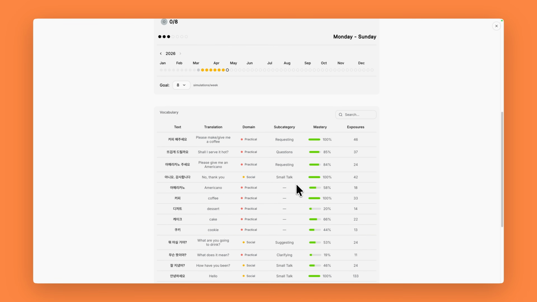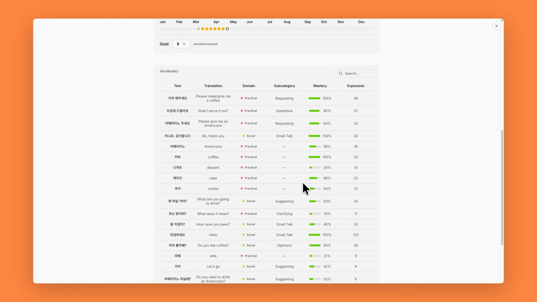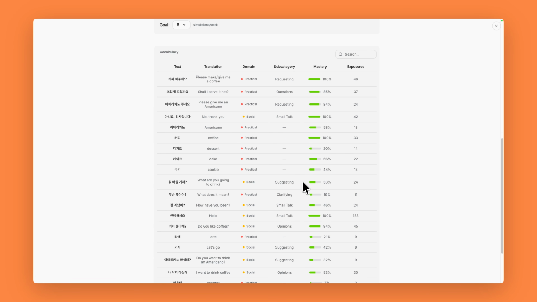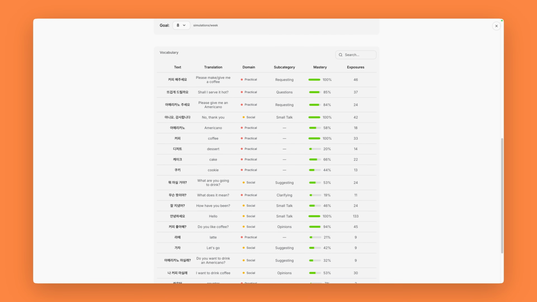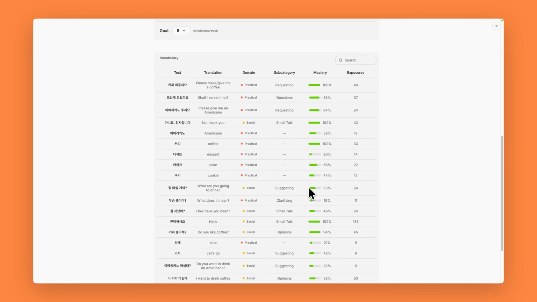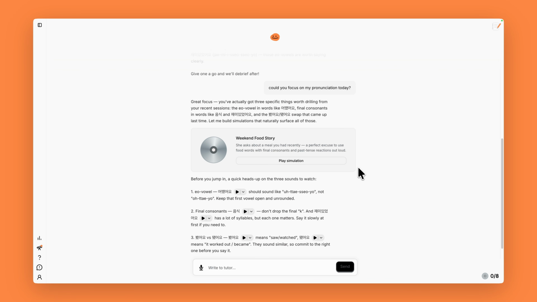If we go over to the progress page and go down to the bottom, we can see all the phrases and words that you have encountered during the exercises. Each phrase has a mastery level, so the system keeps track of how well you know everything. These phrases are also automatically reintroduced into the exercises to make sure you don't forget them. The system takes care of all of this, so you can just focus on learning. So let's start the simulation.